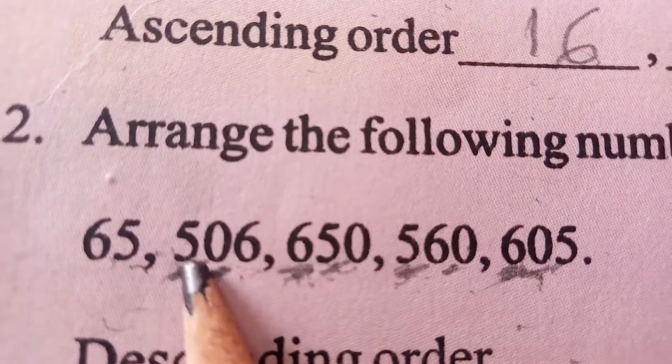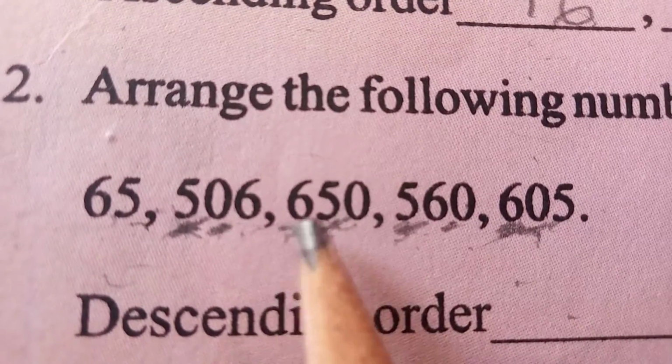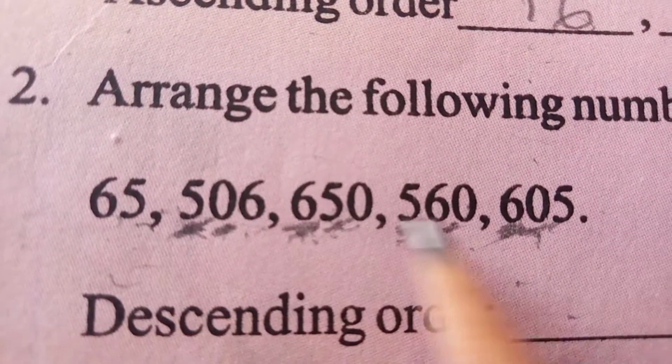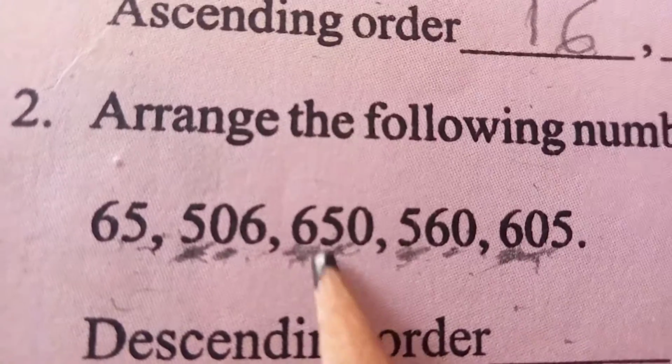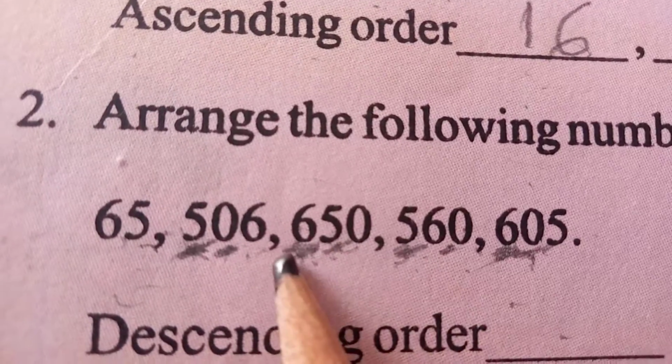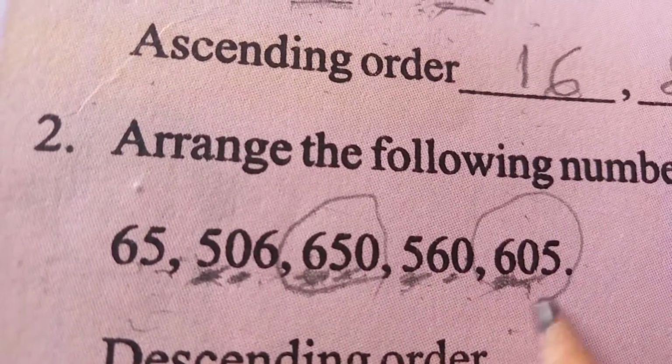This digit is 5. This digit is 6. What is the greatest one here? In these digits, 6 is the greatest. The numbers having 6 in the hundreds place are 650 and 605.